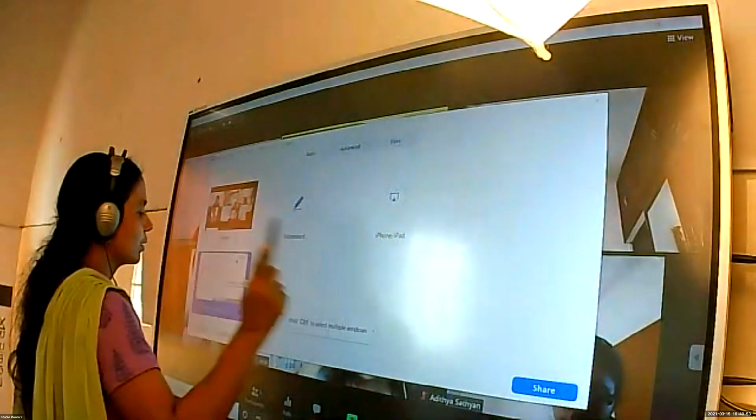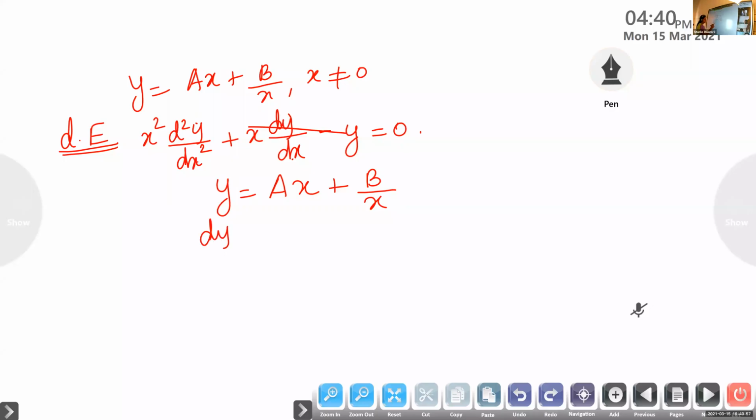Okay. So y is given. From here, find out what is dy by dx. Similarly, find out what is d square y by dx square. So d square y by dx square means second order differentiation. You have to differentiate two times, the second order derivative.